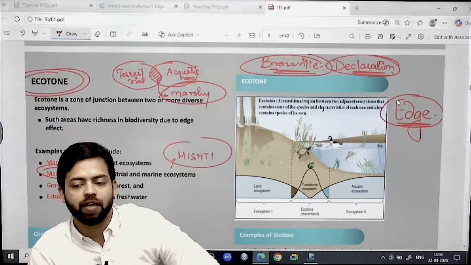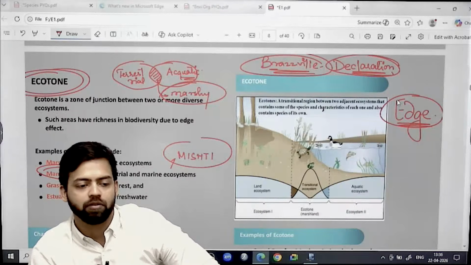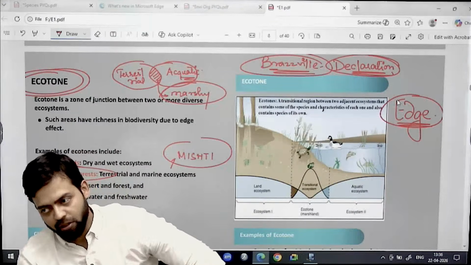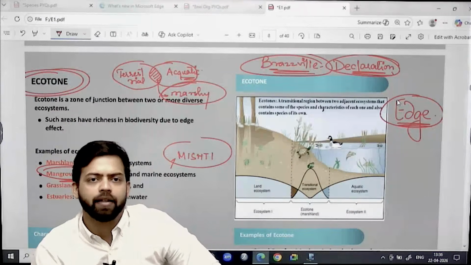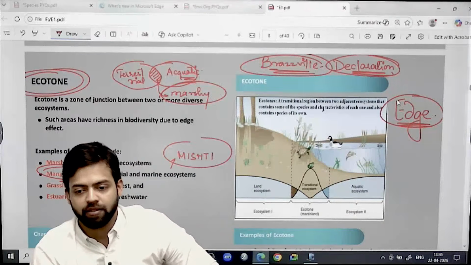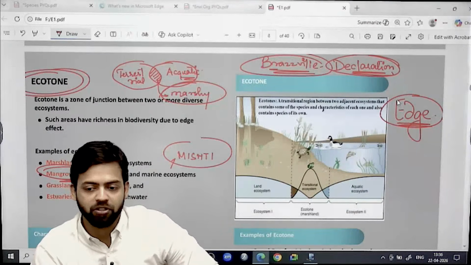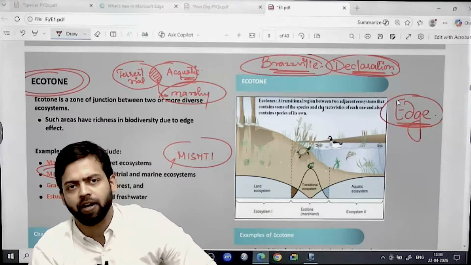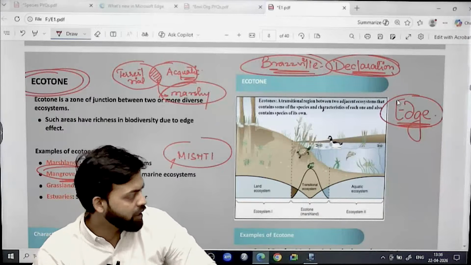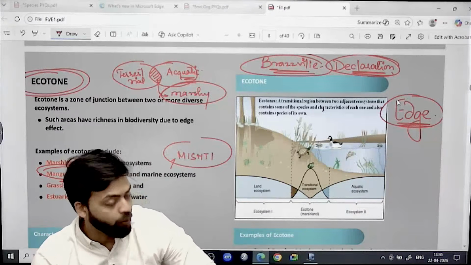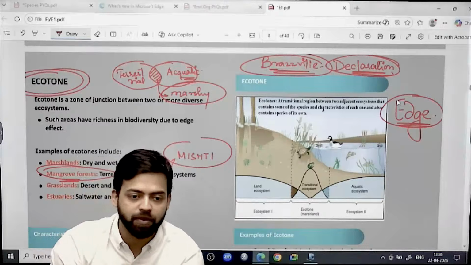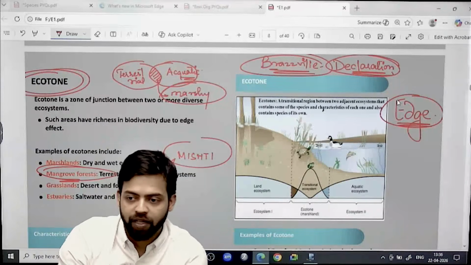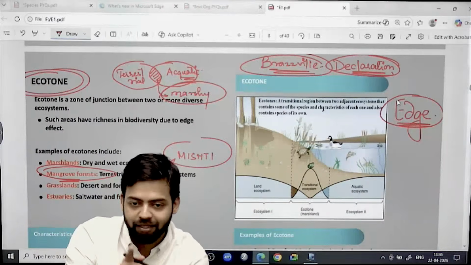In which coast can we find more estuaries? Western coast of India, right? On the western coast of India, estuaries are there. And then grasslands, the transitional land between the forest and the desert. We have seen the nature of grasslands, why they are important as far as the ecosystem is concerned in India. We have seen from the environment point of view that they are threatened.